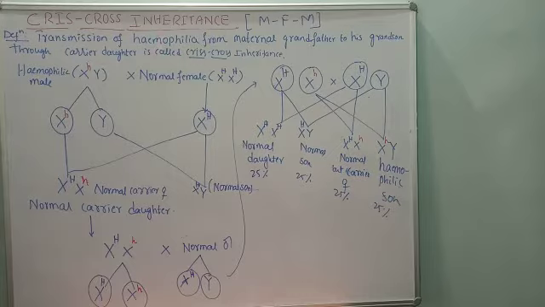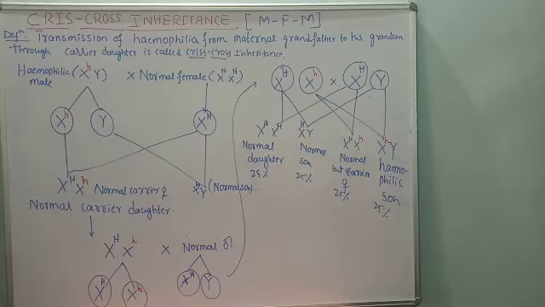Why is it so? Because males have one X and one Y chromosome, so a single recessive gene on the X chromosome is sufficient in a male to express the character.